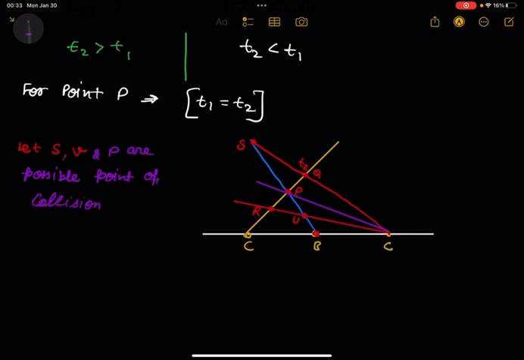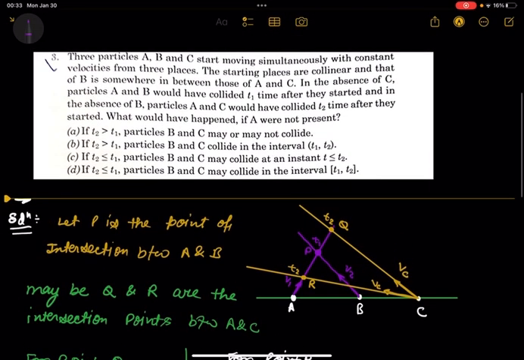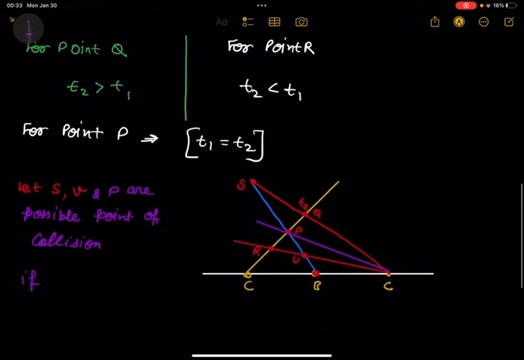Okay, so now the situations are given. If T2 is greater than T1, what is happening here? If T2 is greater than T1, then B and C may or may not collide. Why may or may not collide?